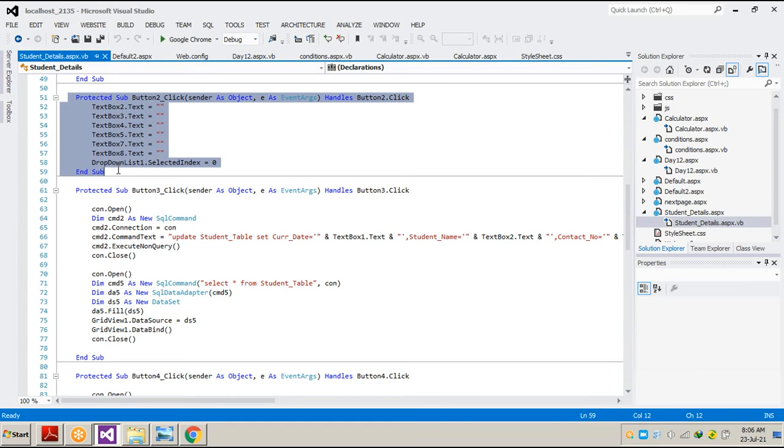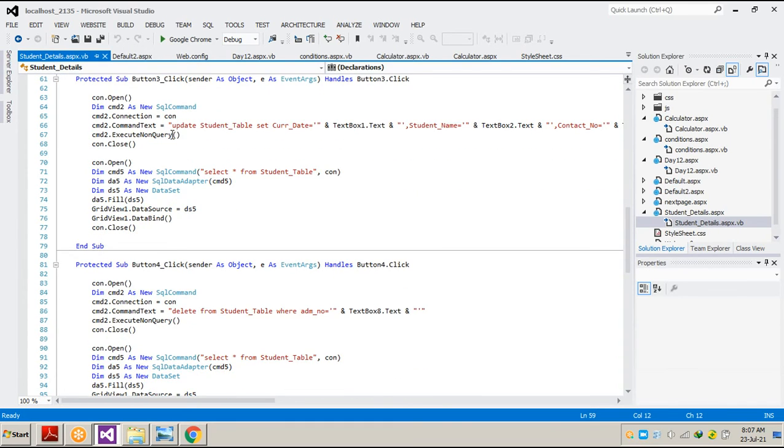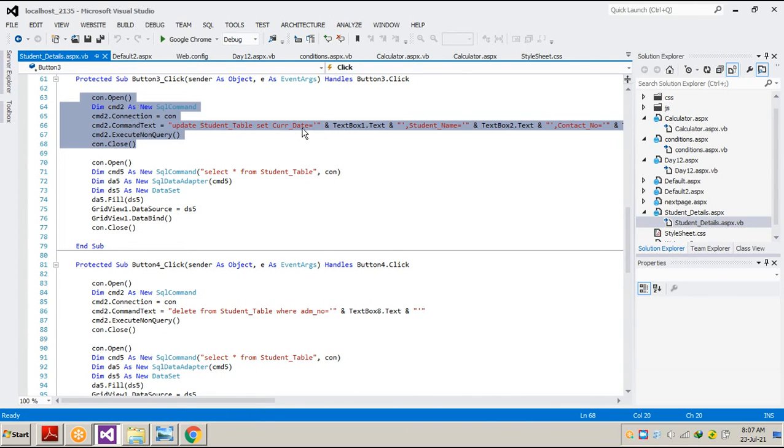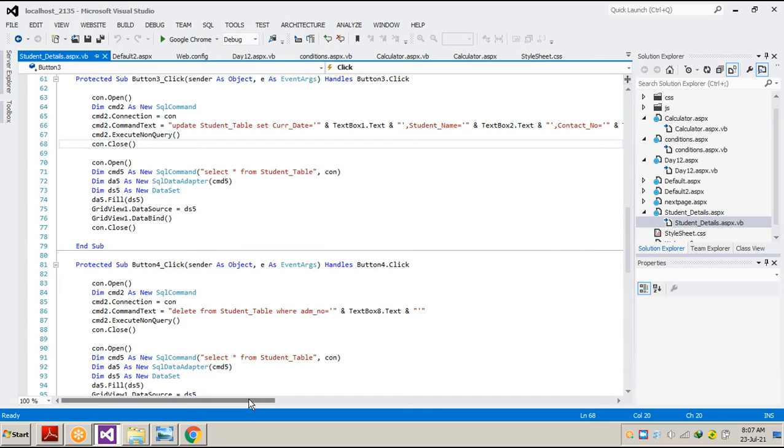We have a separate button for clearing the data. Now we have button 2, the update button. The coding of the update button is very much similar to the insert statement. We just have to mention the control name with the field name from our table, and the update statement is made. Again, we use the fresh data connectivity with the database table to our grid on our screen. That's why this coding is made, because whatever updation we make, we will come to know directly on our grid view. We don't have to open our SQL Server database again and again to see whether the data is inserted or updated or not.